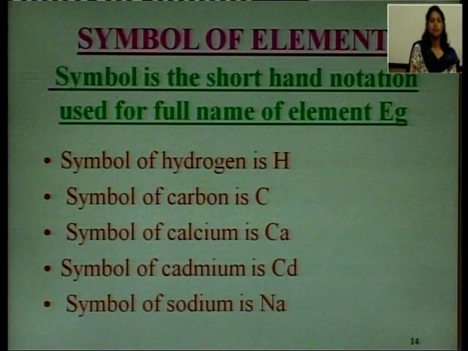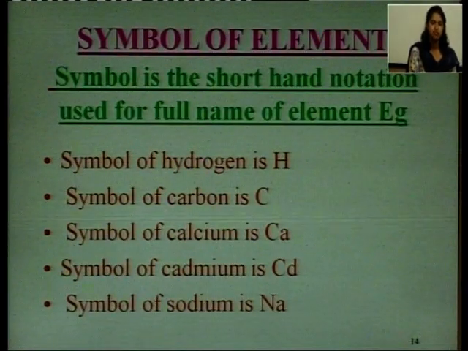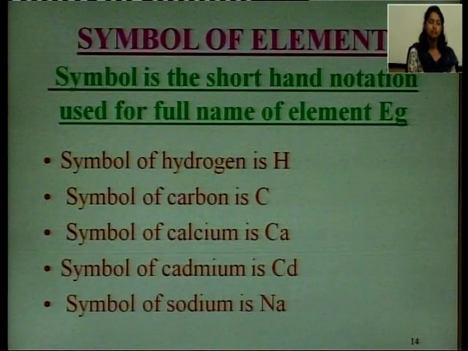Then the symbol of carbon is C, it is starting with C, so the symbol is C. But if another element which is again starting with C comes, then what have we followed? We have taken the first two letters. First letter is capital and second letter is small. Then if another element comes, we have taken the first and the third letter, like in the case of cadmium, we have taken capital C and small d.